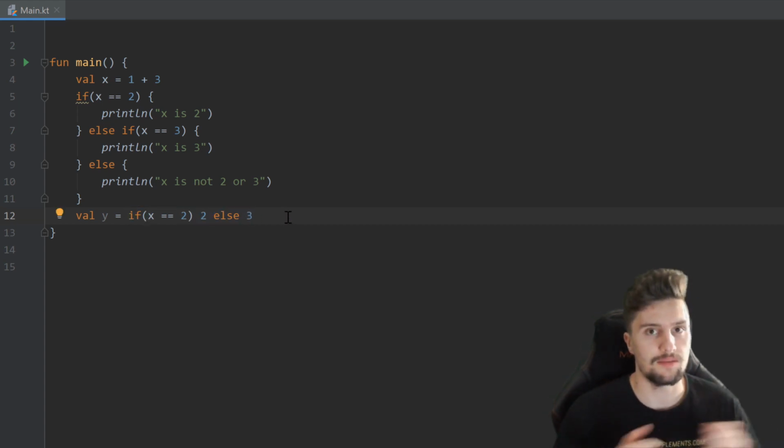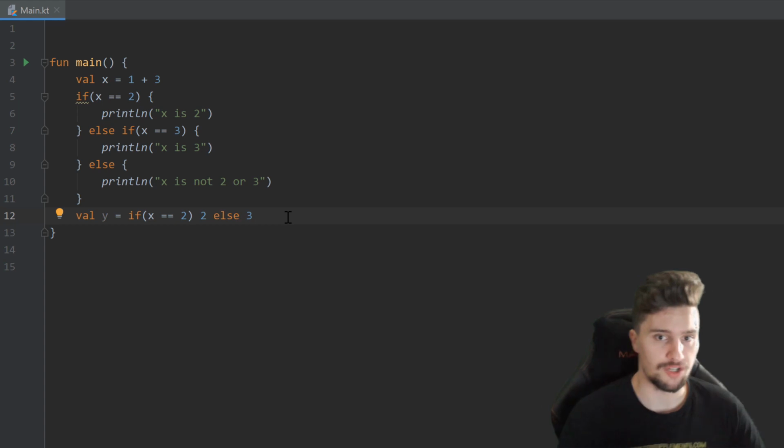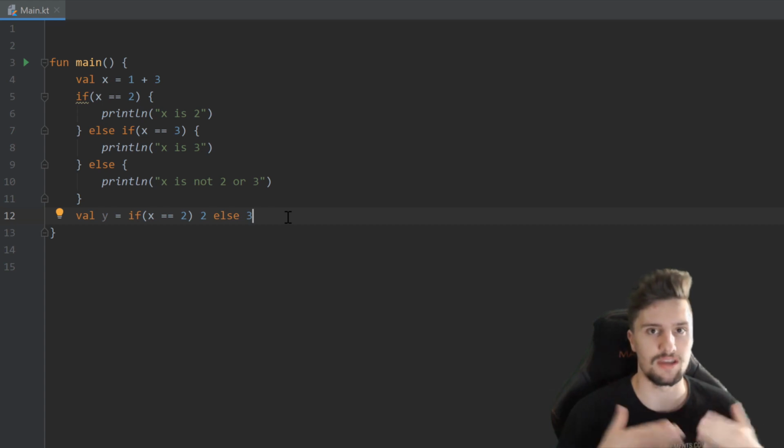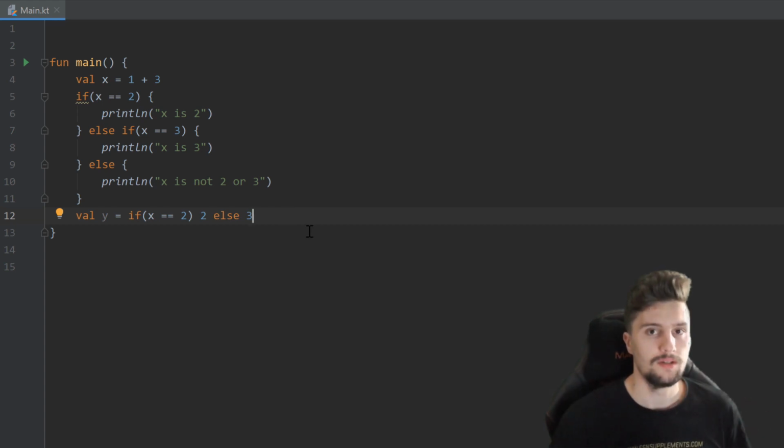And next it comes to a very Kotlin specific feature. If you know Java, then you will know null values and null pointer exceptions. So a null value is basically just a value that we can assign to a variable that will make the variable contain nothing. So it's basically just an empty value for that variable. And that was a big disadvantage of Java, because in Java it could happen that our program crashed if we access such a variable that contains nothing.